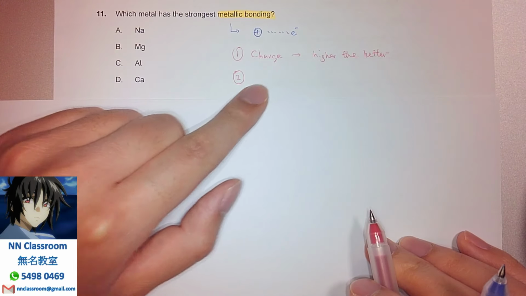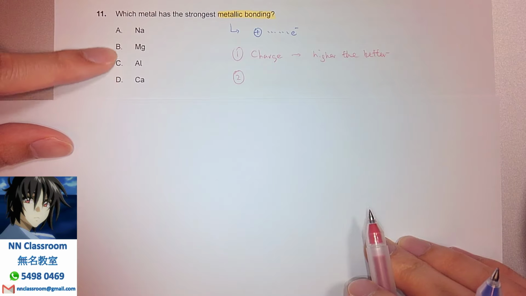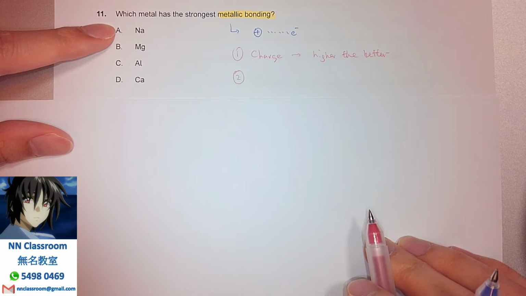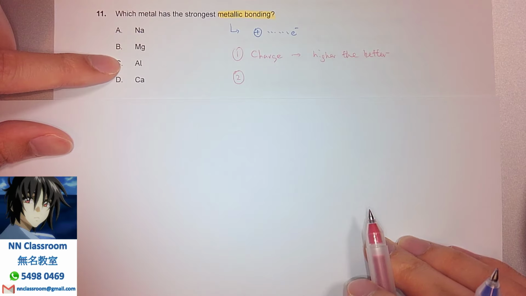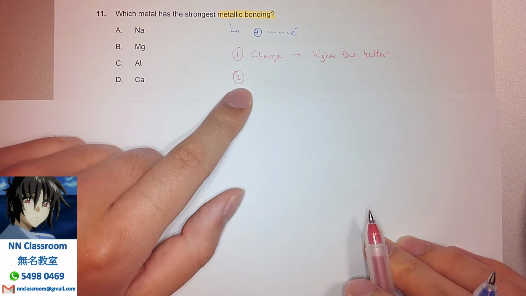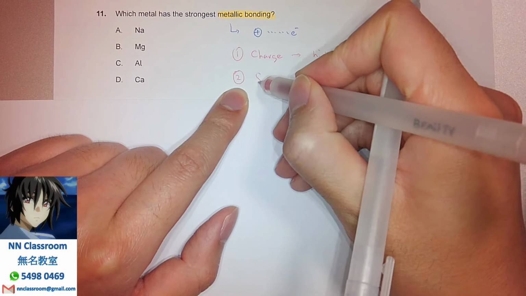Because of this, you can already see they differ in group number. Sodium is in group 1, magnesium and calcium in group 2, while aluminium is in group 3. So there's already a really high chance for aluminium to be the winner. But let's look at the second point. What's the second point? It's what we call the size.